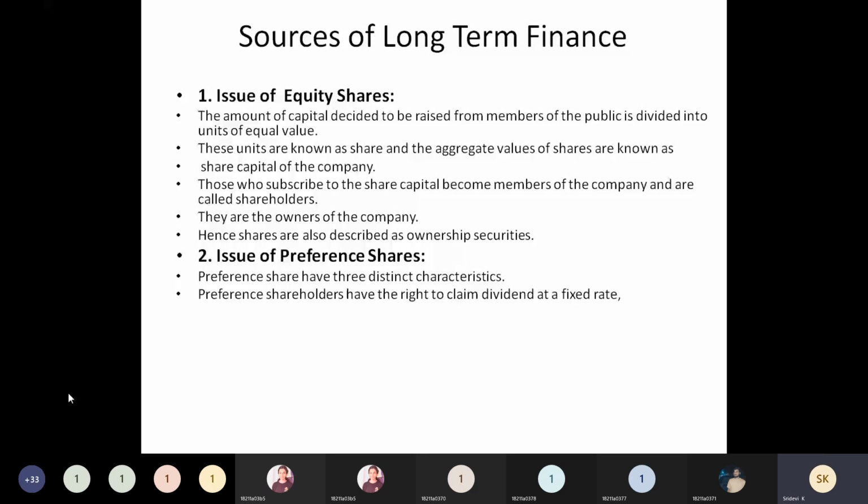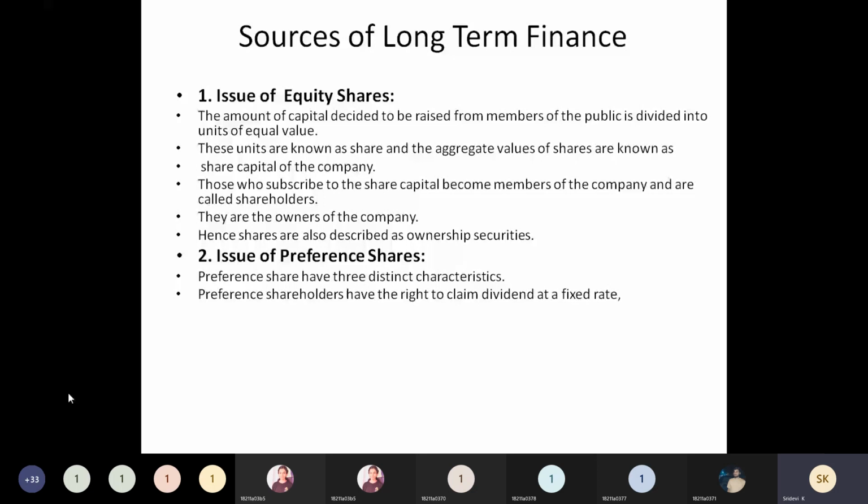So these people are going to have certain privileges over the equity shareholders. They are not going to directly take part in any matter of the management.